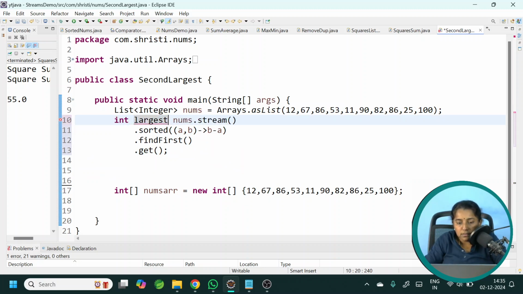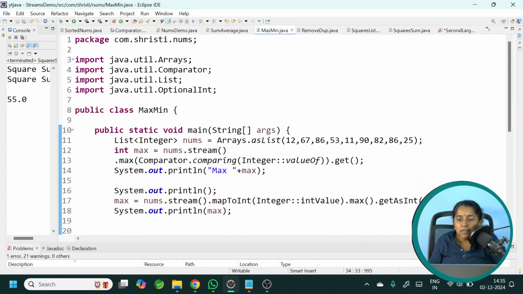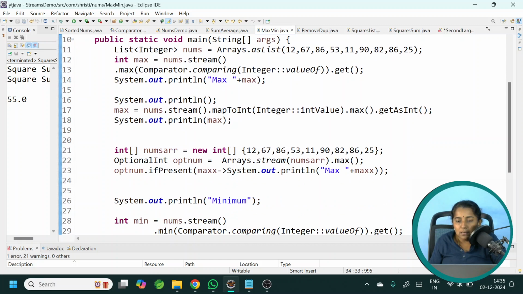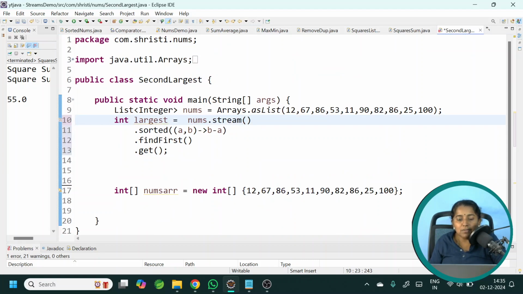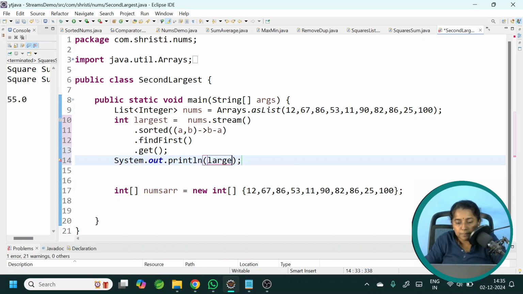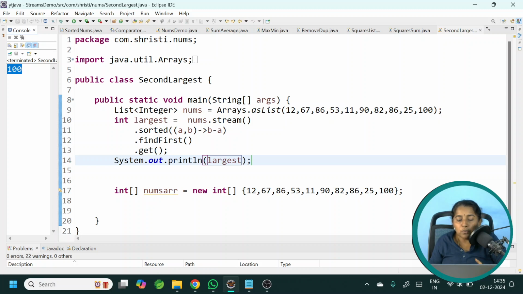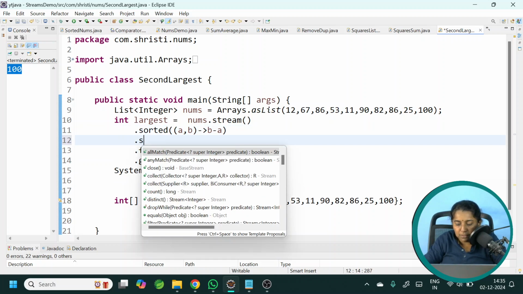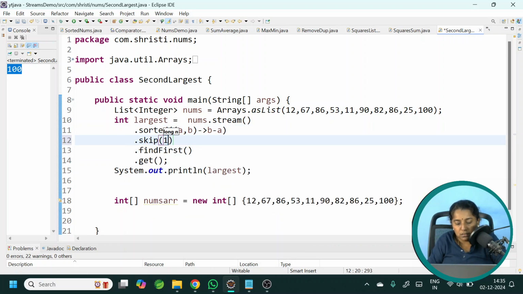Int largest. For getting the largest number in the list of integers, we have done it in a different way. We have used the method max, then also we have used the method max of comparator. But in this case, we are sorting it and we are trying to print it. Let me print largest. This is printing 100, but I want to print the second largest number. So what I can do, after sorting it, I will skip the first element. Skip of 1. So 100 will be gone. Then after that, whatever is coming will be the second largest number.